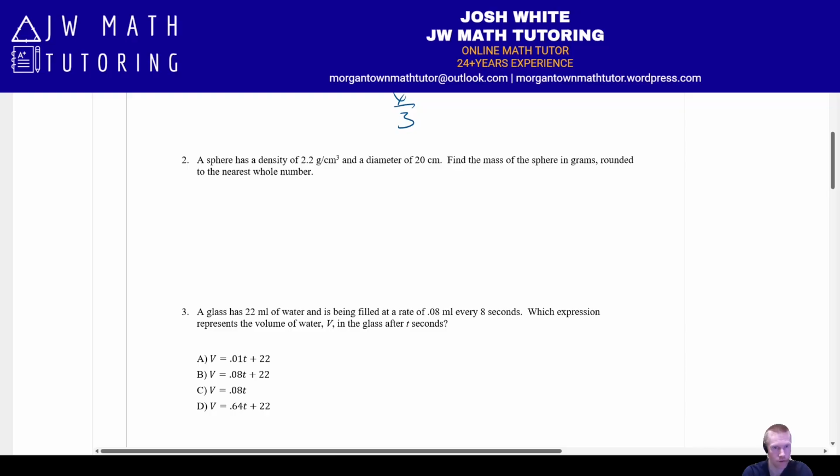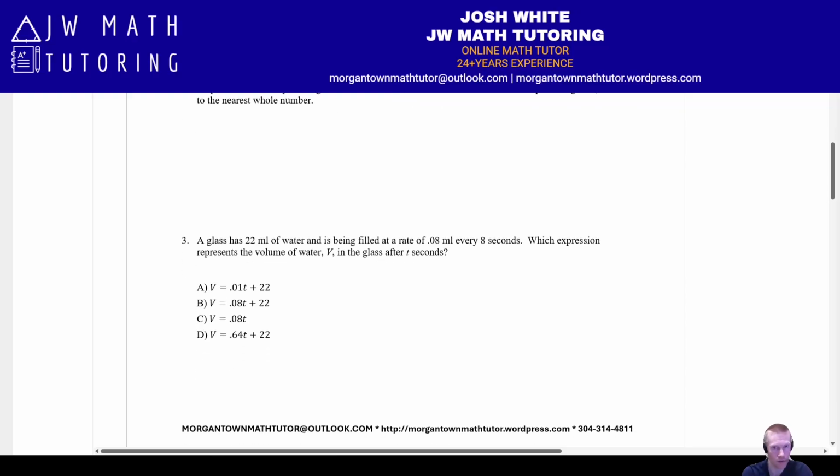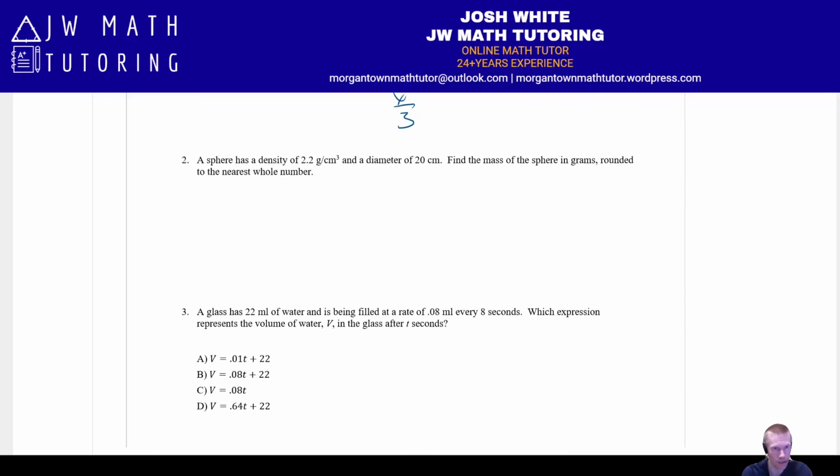All right, next let's look at question number 2. So here is a problem involving a sphere. They give you the density, they give you the diameter, and they want you to find the mass. So you should know that the equation to relate density and mass is d equals m over v, or density equals mass over volume. So now we know the density, that's 2.2. Mass, we don't know, that's what we're solving for.